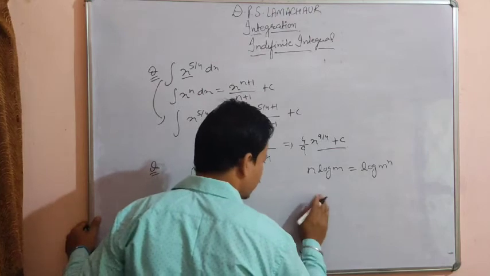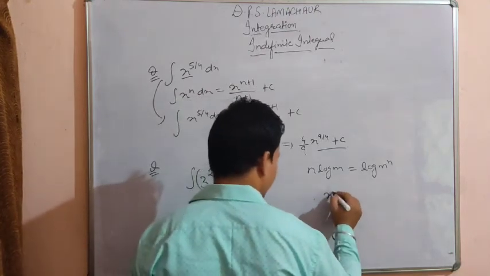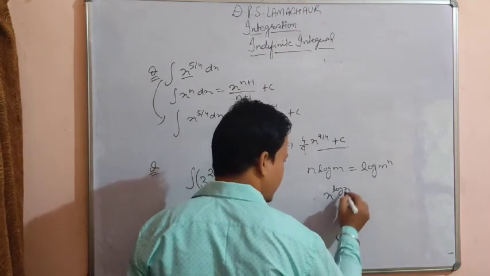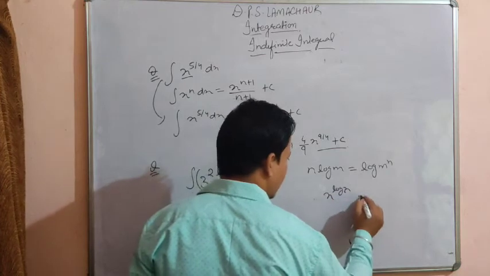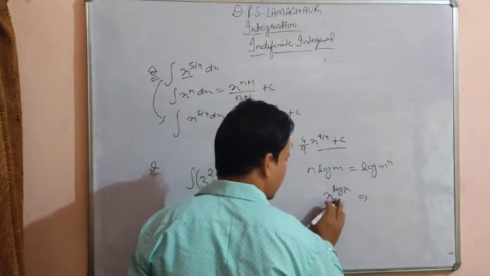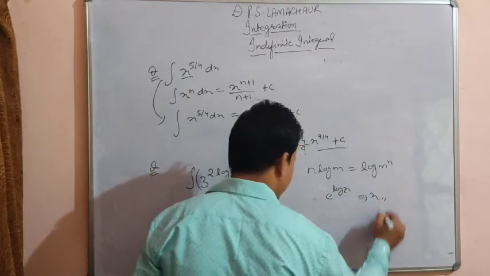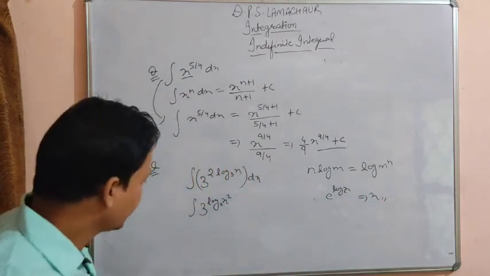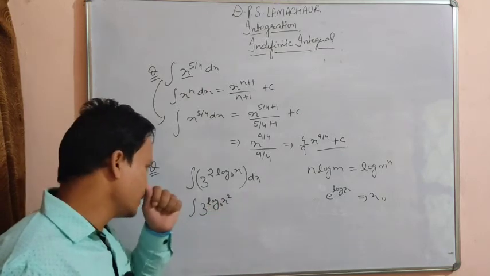Suppose x to the power log x, if this base is e, then x to the power log x base e, always equal to what? e to the power log x base e is always equal to x. But what we can do here, this is 3 to the power log base 3 x square.